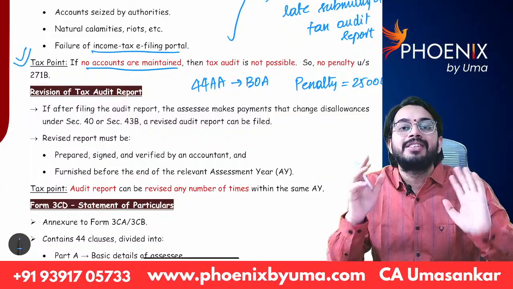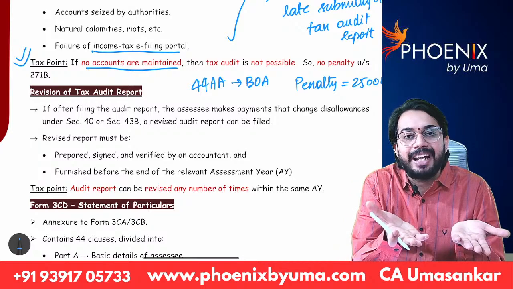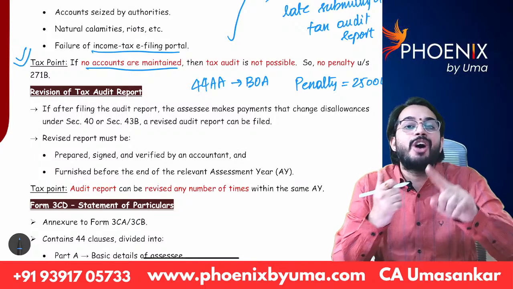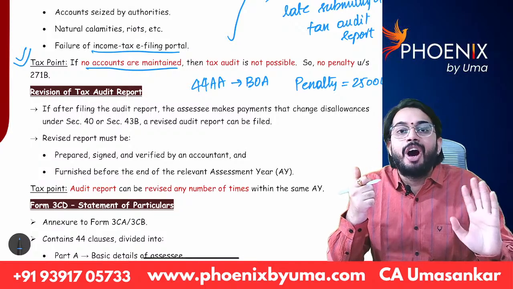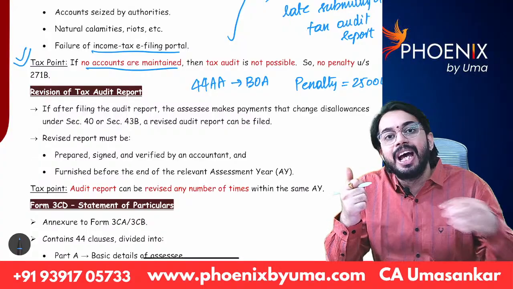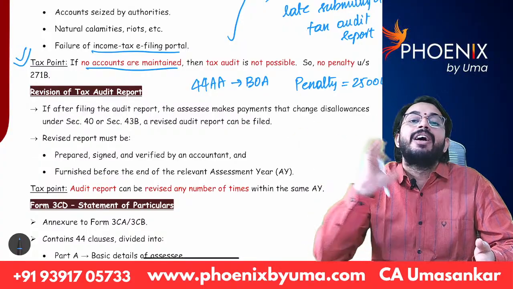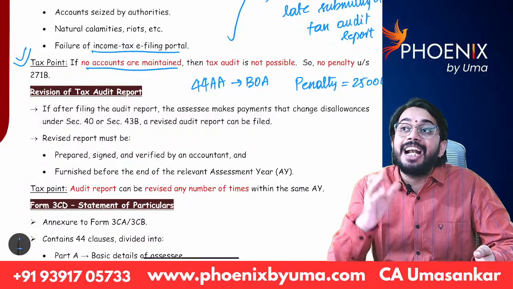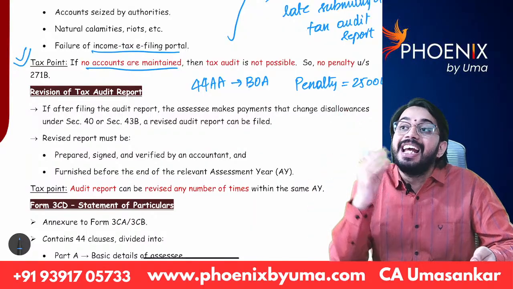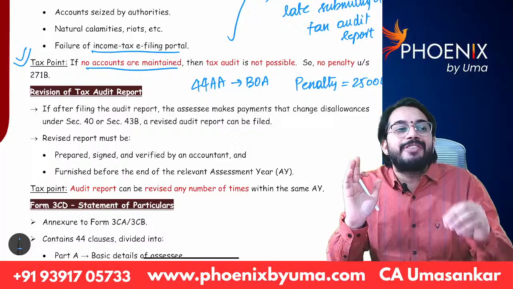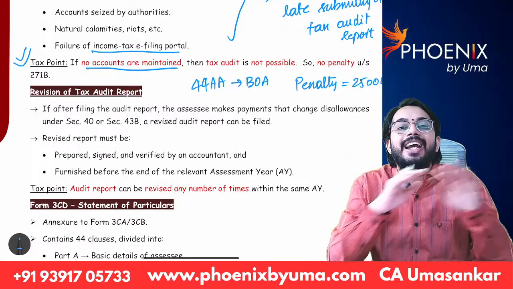The SSC argued, sir, if books of accounts are not maintained, how can tax audit be done? You are already levying penalty for non-maintenance of books of accounts. I paid that penalty. Then how can tax audit be done? So the judge waived off penalty of tax audit. Penalty of tax audit is 1,50,000. Instead of paying 1,50,000, 25,000 penalty is paid and the case was closed.